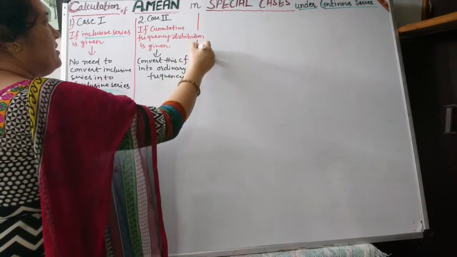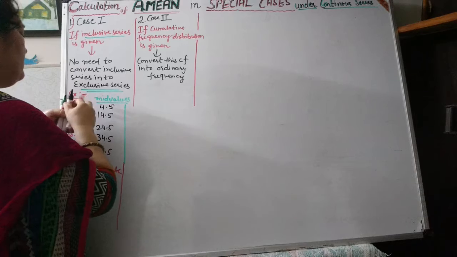So I am taking two examples here. Two examples. Number one,